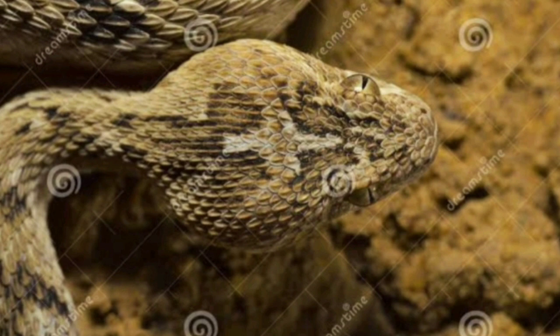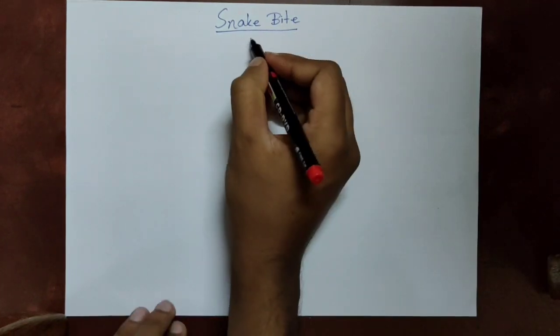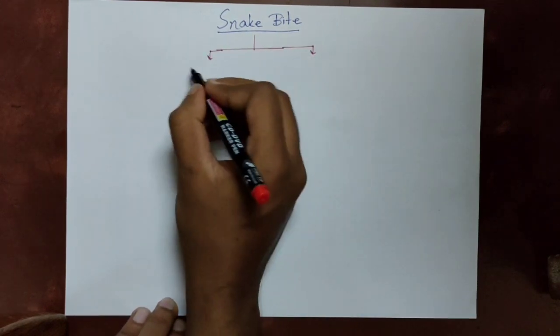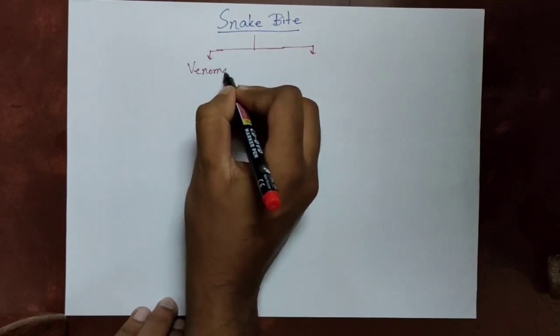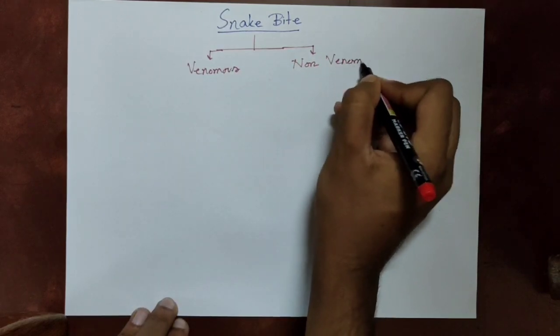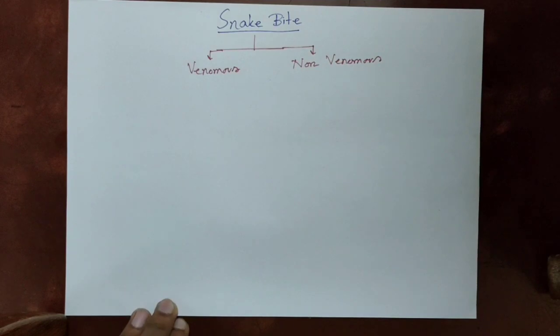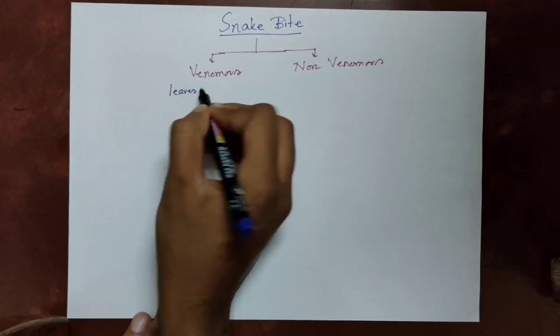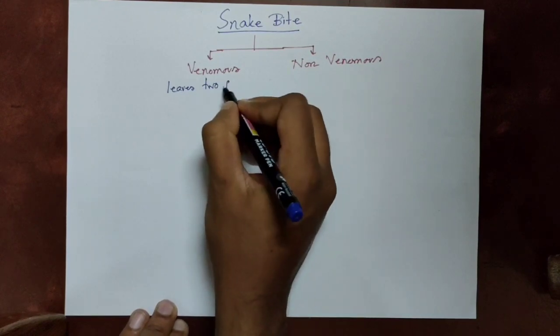Now let's talk about the snake bite. We can classify it into venomous snake bite and non-venomous snake bite. Venomous snake bites are dangerous, non-venomous are not. Firstly, we should be able to differentiate them from the markings of the snake bite.